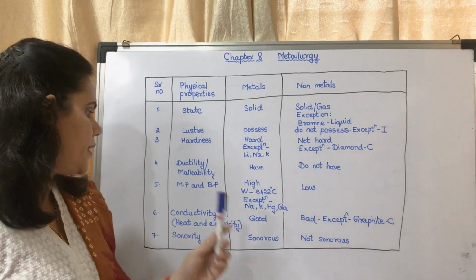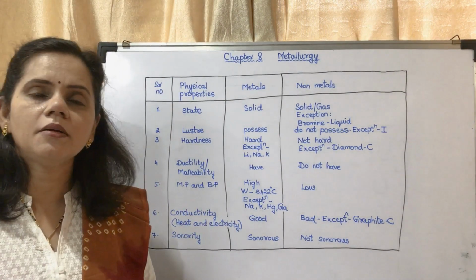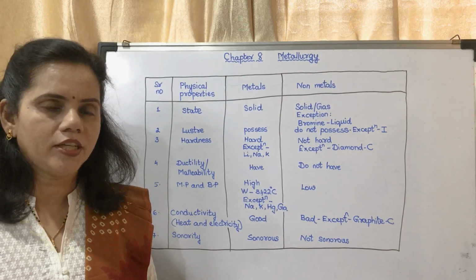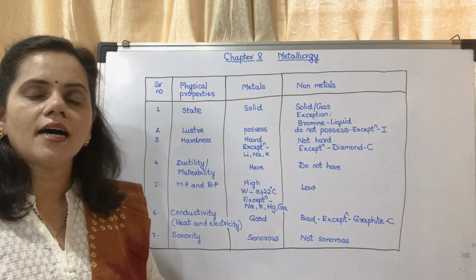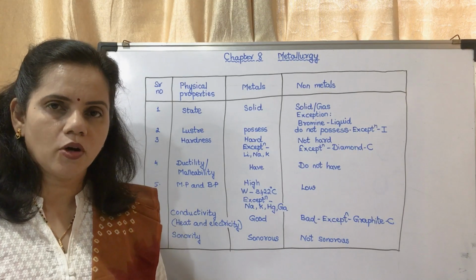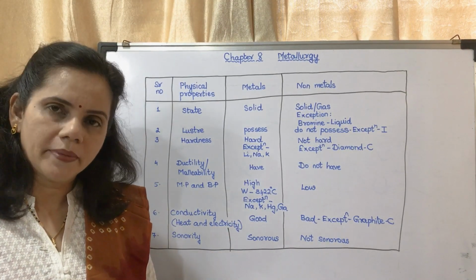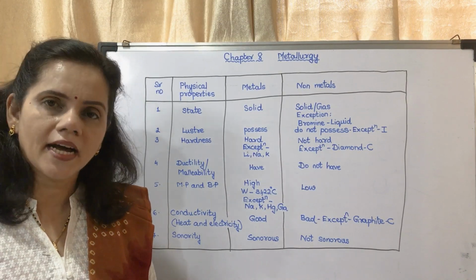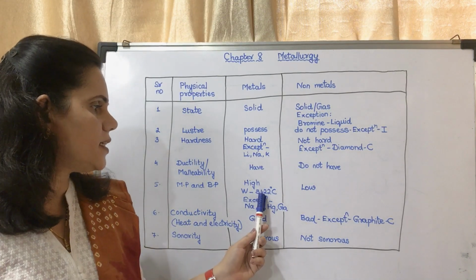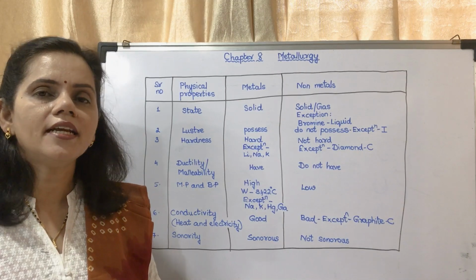The next property is melting point and boiling point. Generally, metals are having high melting and boiling points. The metal tungsten is having the highest melting point, that is 3422 degree Celsius.